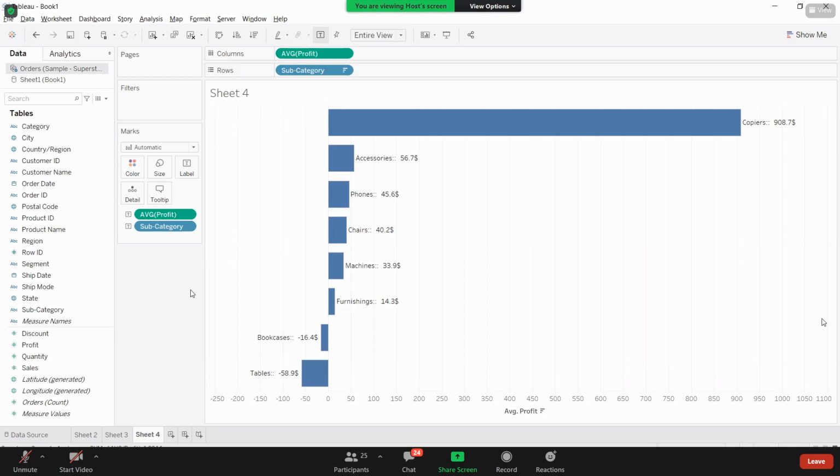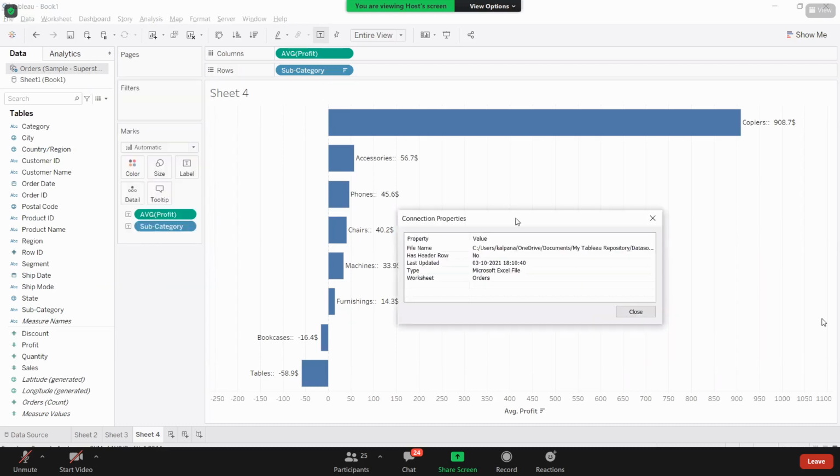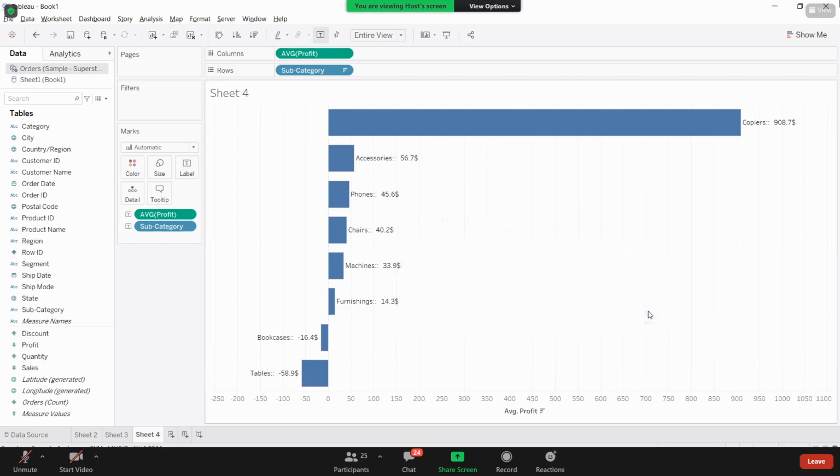Rajeshwar, what you can do is right click on the orders and go to properties. You will get the location of this. Properties. Oh, yes, cool. It is here, but we never tried this. Thanks, guys. Yeah, good to know. Rajeshwar, you learned a new thing today. Thank you for these inputs.